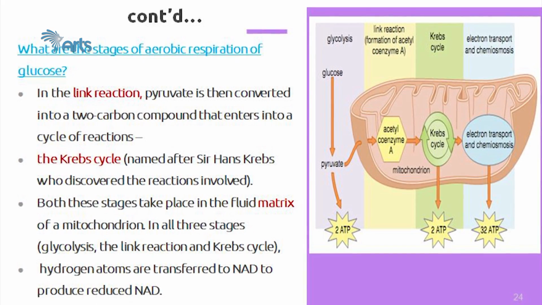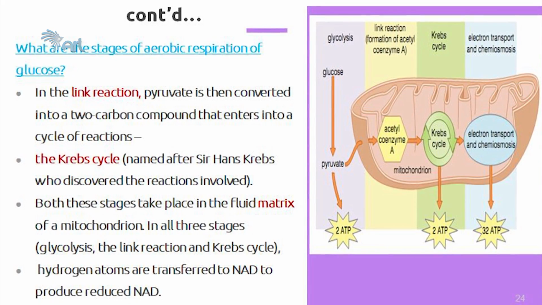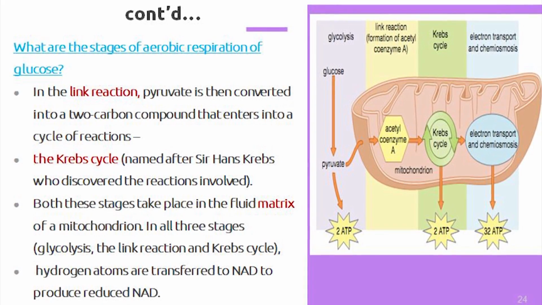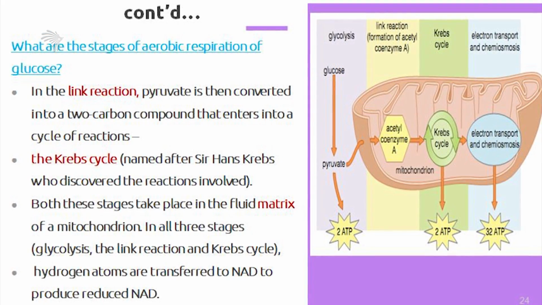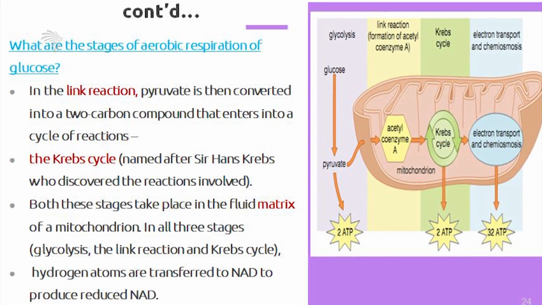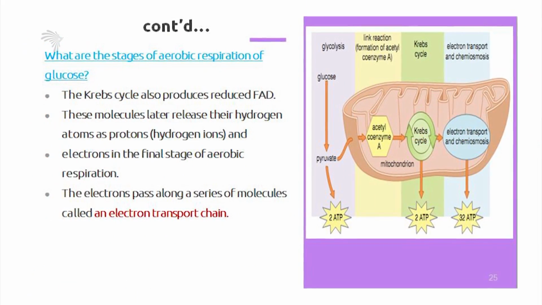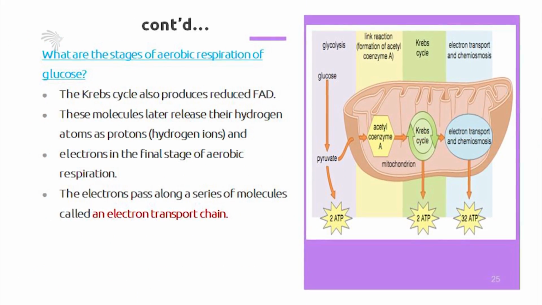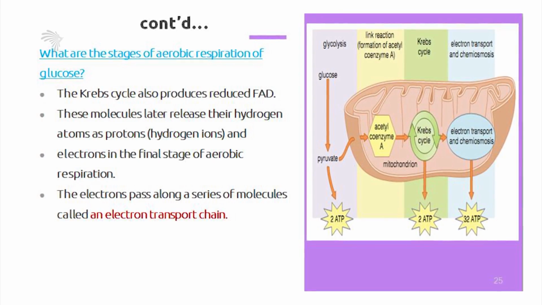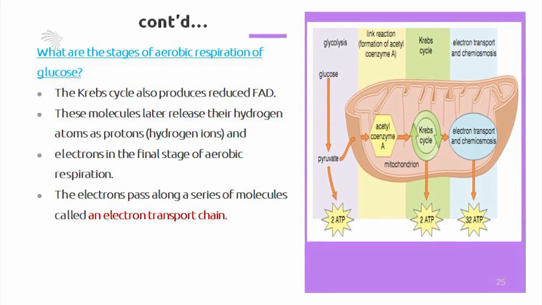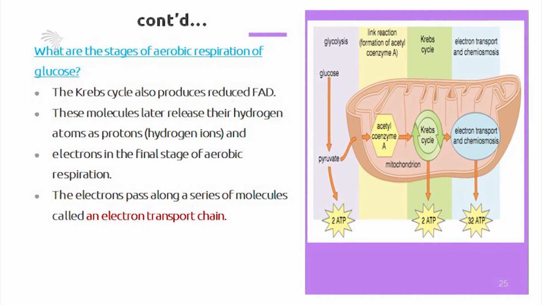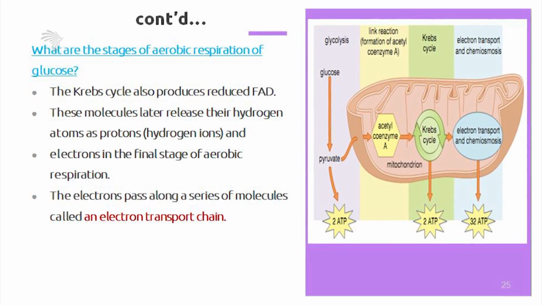In all 3 stages, glycolysis, the link reaction, and the Krebs cycle, hydrogen atoms are transferred to NAD to produce reduced NAD. The Krebs cycle also produces reduced FAD. These molecules later release their hydrogen atoms, or protons, or hydrogen ions, and the electrons in the final stage of aerobic respiration.